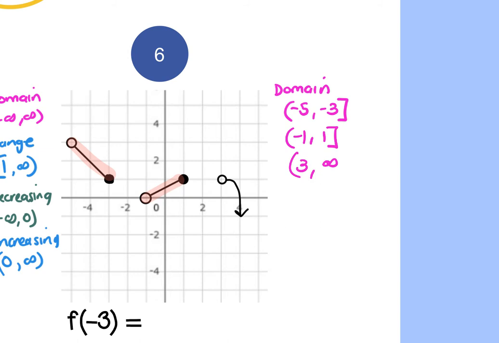It doesn't go straight down. If it went straight down, it would fail your function test. It can't go straight down. So even though it looks like it might be, there's a slight curve on that. If it didn't, it would fail your vertical line test, so it couldn't be a function, and these will all be functions. For the y, not the x. So it's going to the right and down, which means the x is going to get bigger, but the y is going to get smaller.